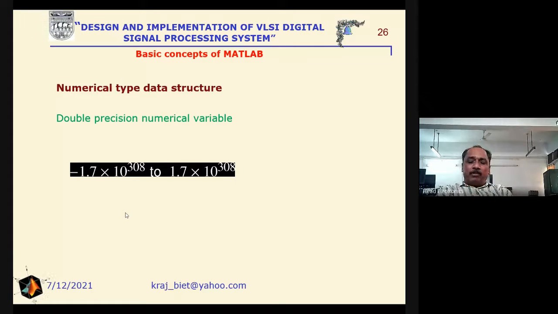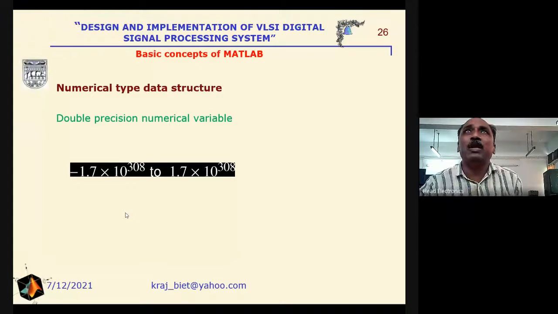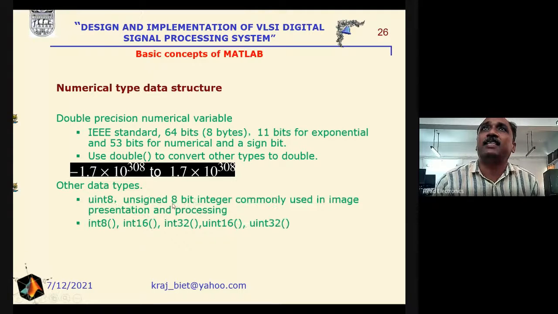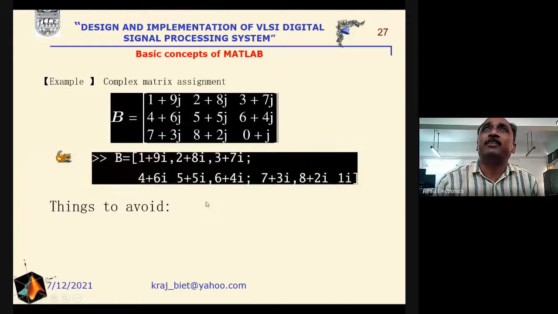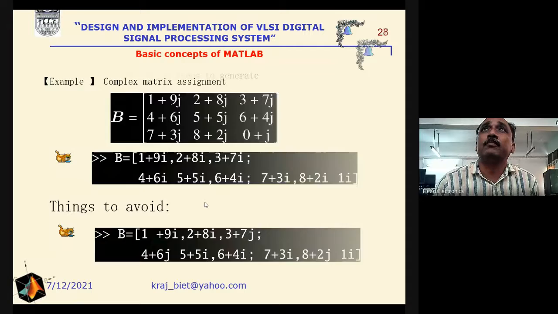In floating point number representation, there are two types: one is single precision and the second is double precision. Single precision is a 32-bit word length and double precision is a 64-bit word length. For that purpose, we use the IEEE 754 standard. We will also describe the different types of quantization that are used in the representation of the number system here. So integers are represented as int here.